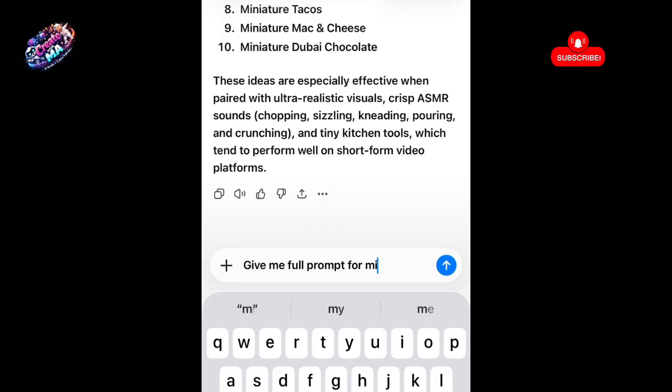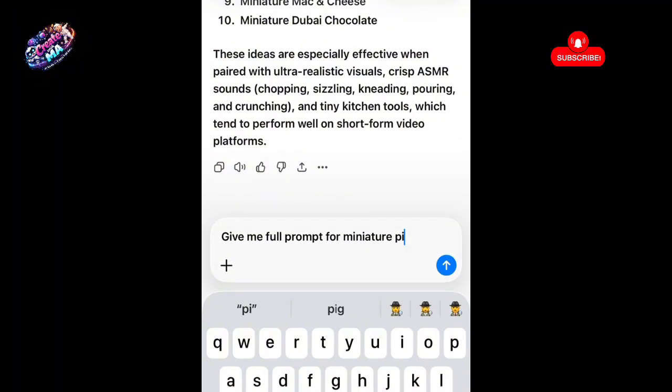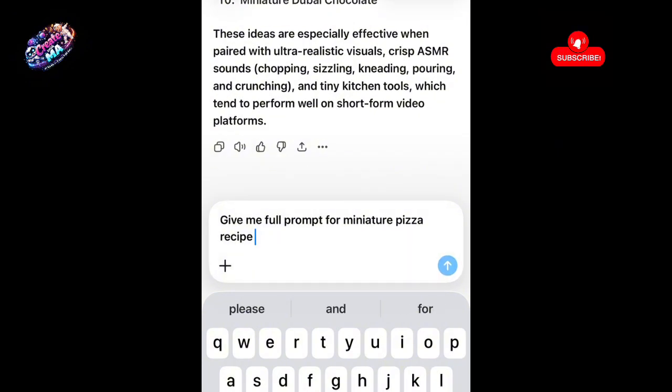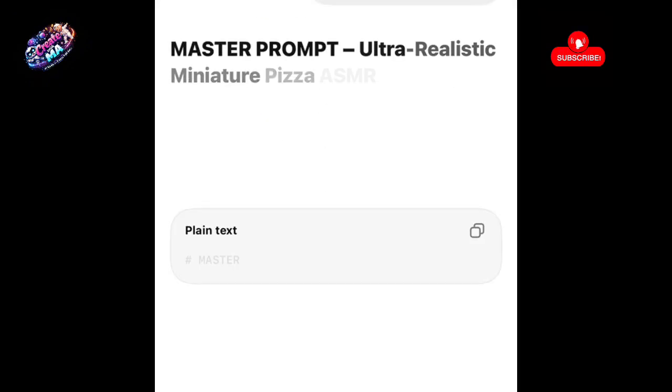Meanwhile, you can also use the mic button on the search bar, so you can talk to it and wait for it to generate. I'm just going to type: give me a full prompt for a miniature pizza recipe.